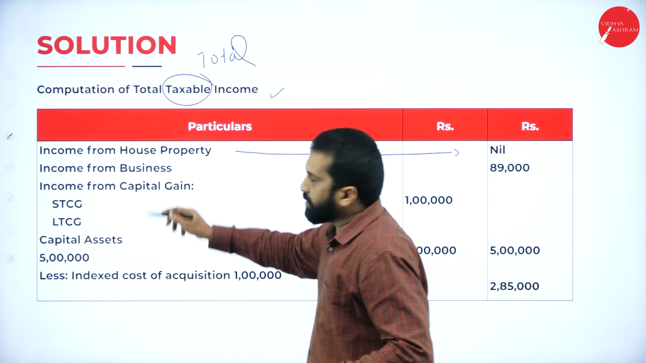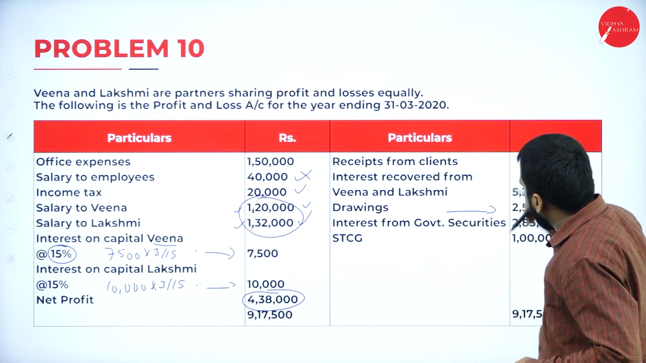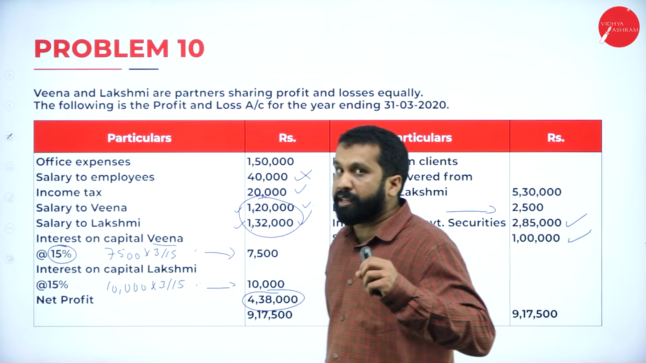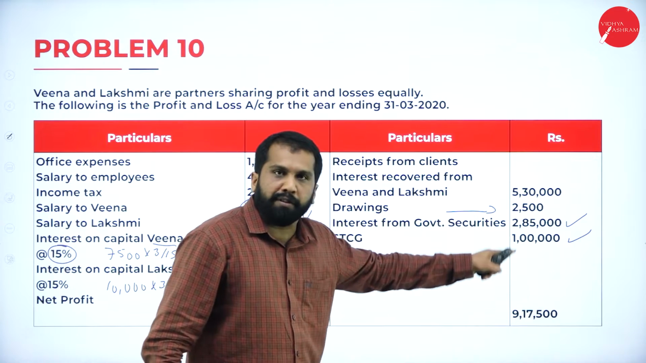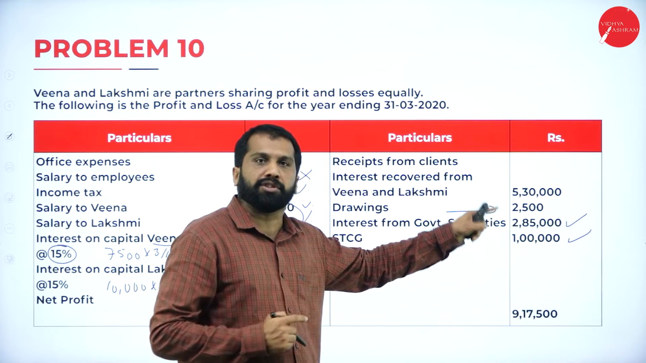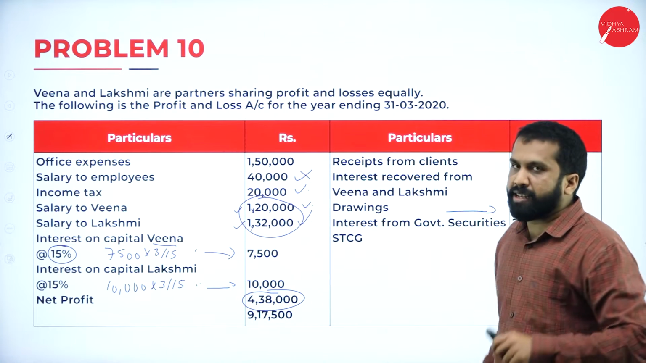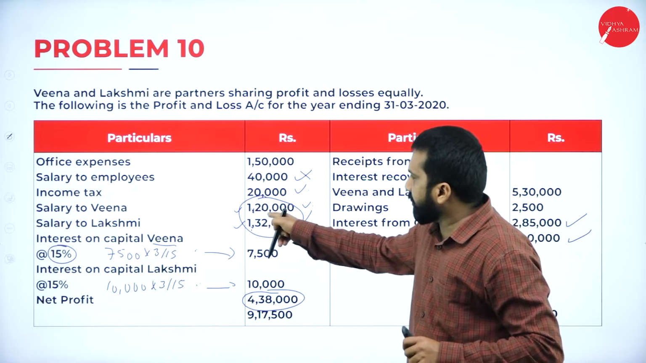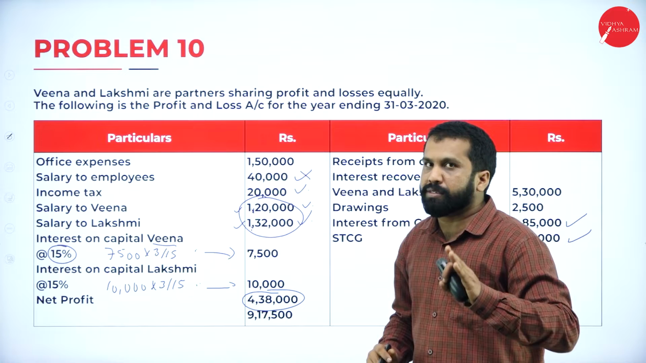So where do you get all this information? See, in the question, on the right side you will get all the information. Clear? For the 5 heads of income, you will get the information on the right side, the credit side of the question. Now, income from salary is always 0 for a partnership firm, because you cannot take this salary. This is a remuneration given to partners, not income from salary.